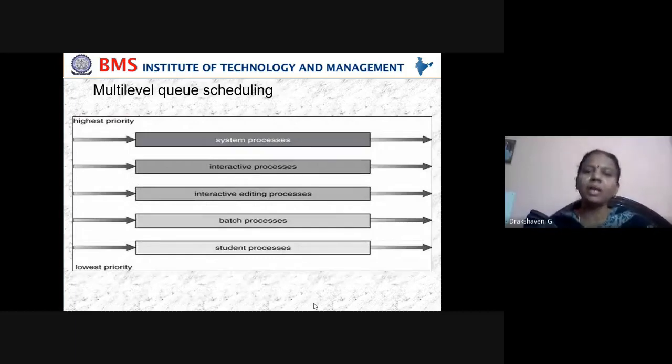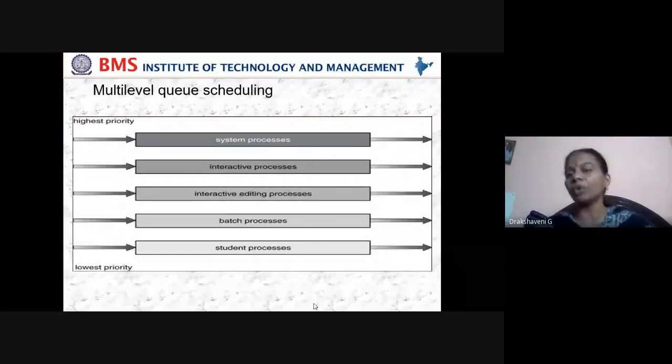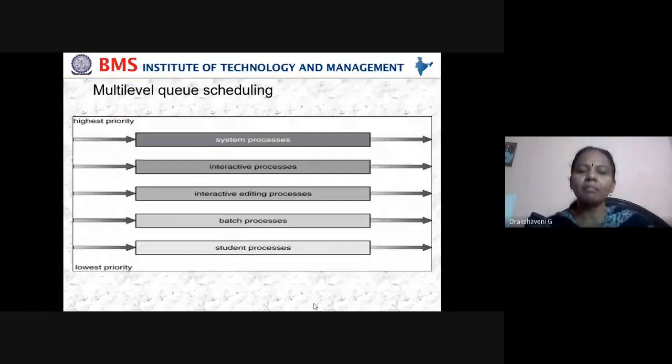So the same way you can see how many different queues there are. We may have one queue for system processes, maybe one for interactive processes, one for interactive editing processes, and for background, we may take a batch process and a student process. Like this, we may use different multi-level queues. Let us see what it is.